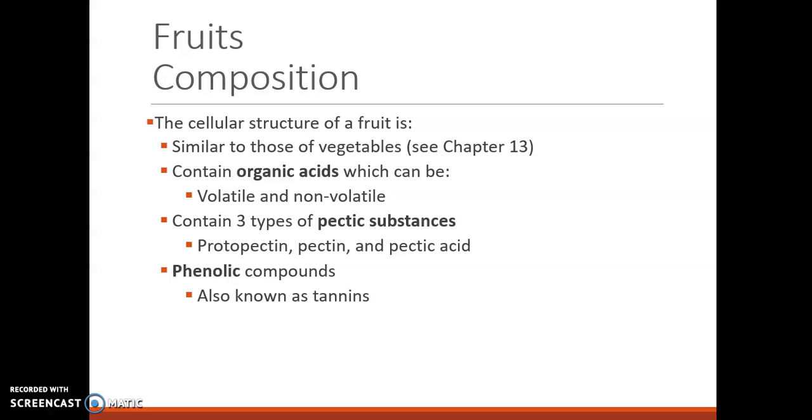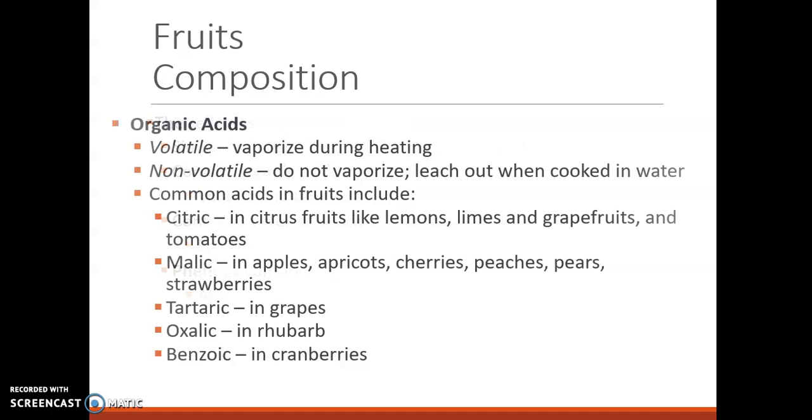So the composition of fruit: the cellular structure is really similar to that of vegetables, and you can see that structure in chapter 13, which we covered. But fruits contain organic acids, which can be volatile or non-volatile. They contain 3 types of pectic substances as well: protopectin, pectin, and pectic acid. And they contain phenolic compounds, which are also known as tannins. If you're familiar with wine at all, that's something people talk about with wine, tannins, and wine comes from grapes, so it makes sense.